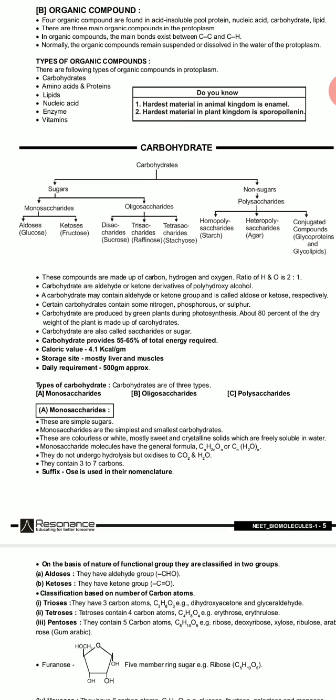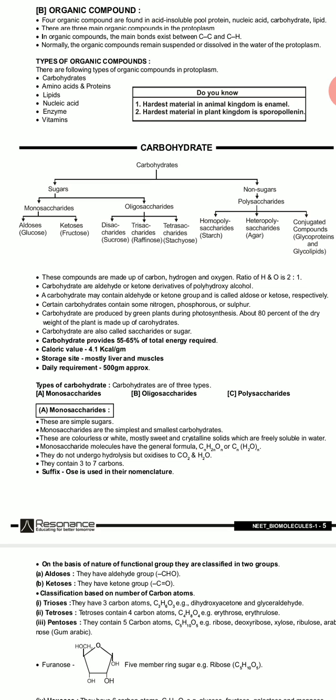Carbohydrates provide 55 to 65% of the total energy required. Calorific value is 4.1. Storage sites are mostly liver and muscle. Daily requirement is approximately 500 grams.